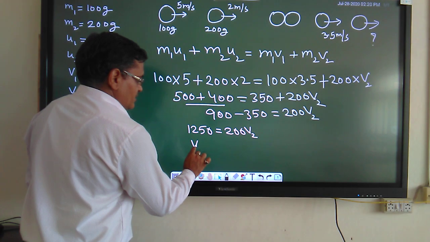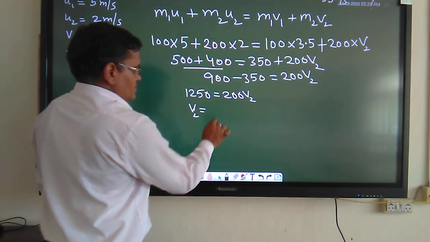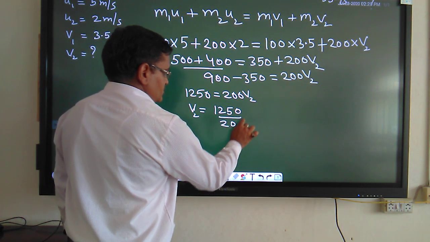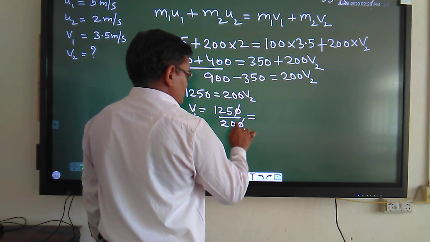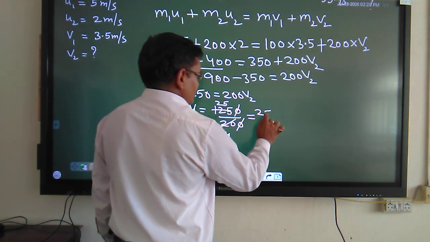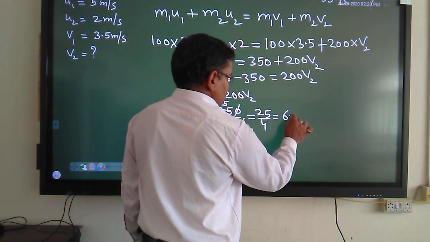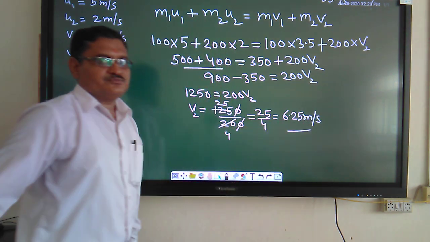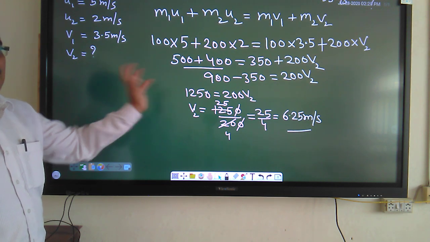So v2 can be written as 1250 divided by 200, 0 is cancelled by 0, and if you solve this you get 25 by 4, which comes out to be 6.25 meter per second. In this way you can solve the numerical. This is the velocity of the second object after the collision.